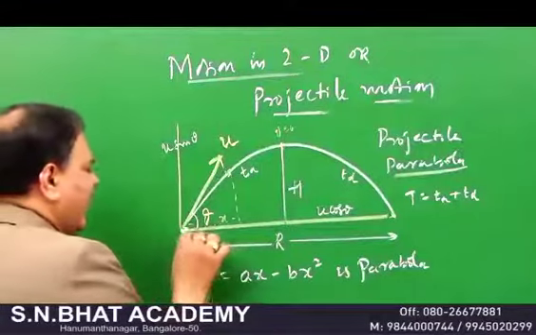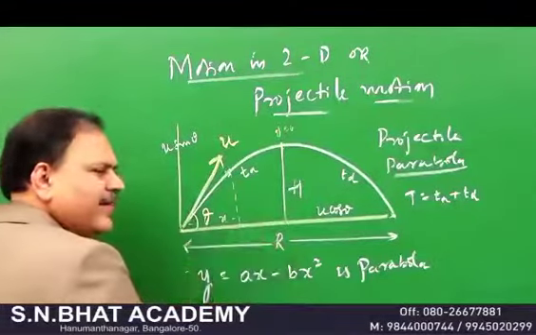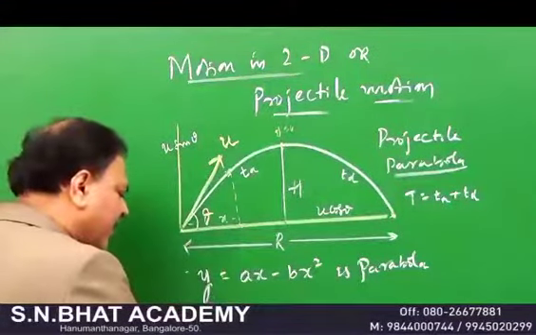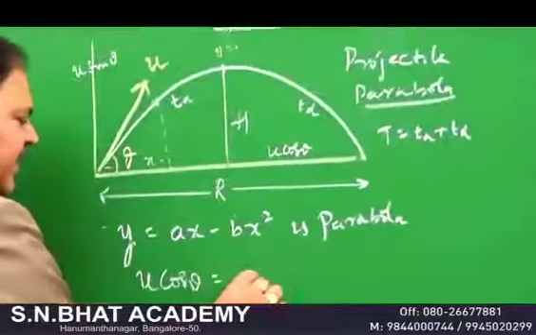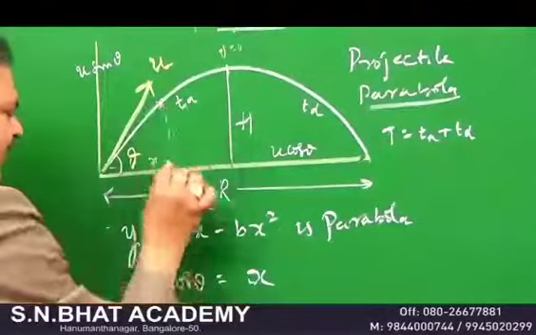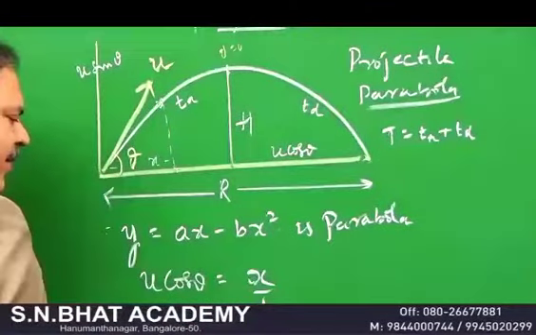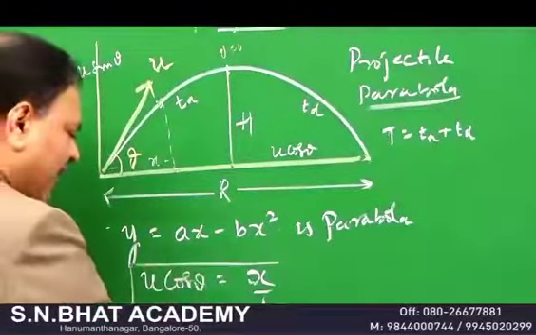See, if you want to calculate the distance, what's the formula? Your velocity is equal to distance divided by the time taken, and the time taken to here is equal to t. And more important formulas.